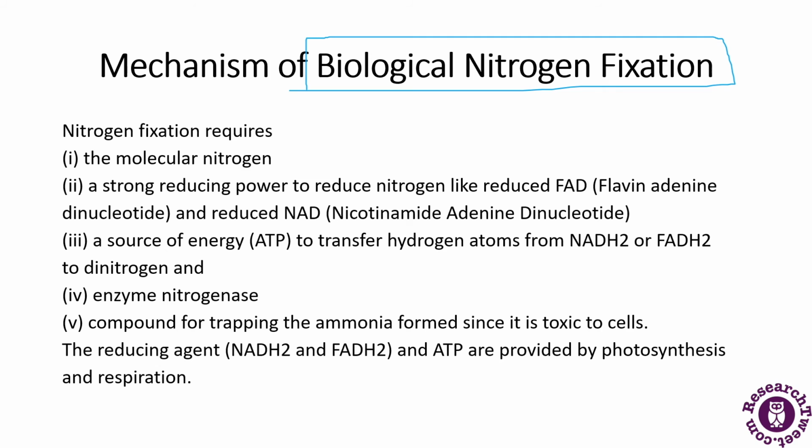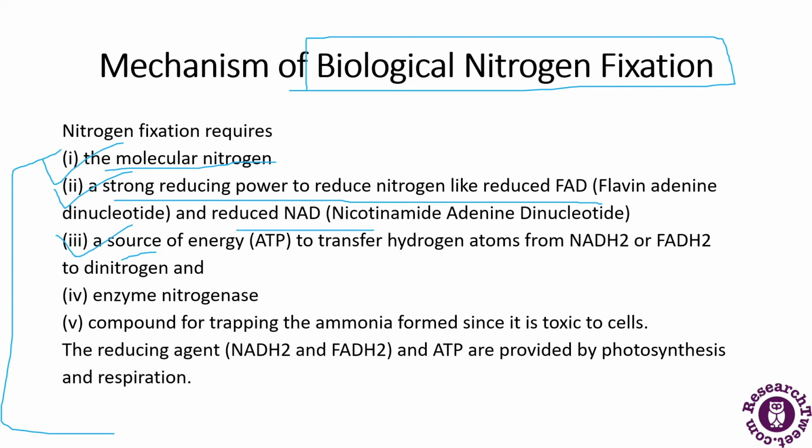Nitrogen fixation requires these steps. First, there should be molecular nitrogen. Second, there should be a strong reducing power to reduce nitrogen, like reduced FAD and reduced NAD. Then a source of energy, ATP, which helps transfer the hydrogen atoms from NADH2 or FADH2 to dinitrogen, that is N2.